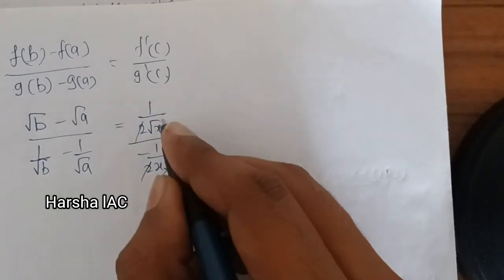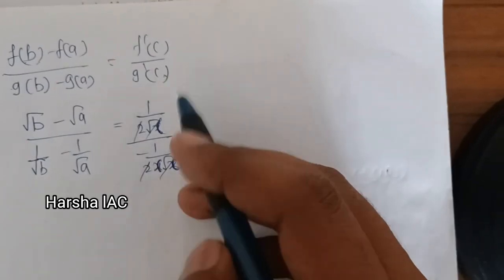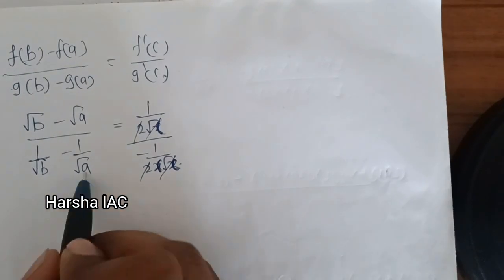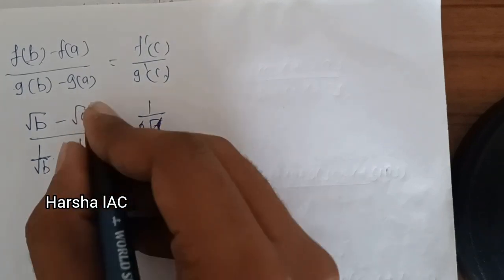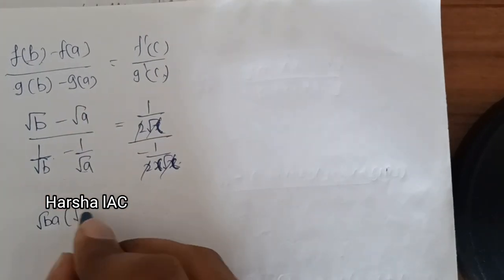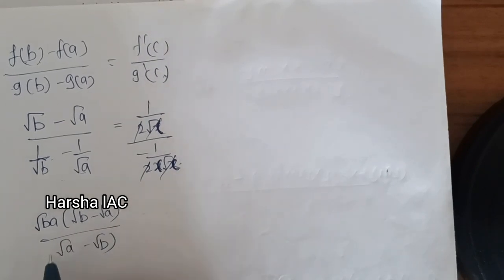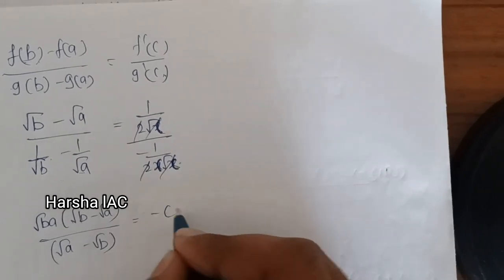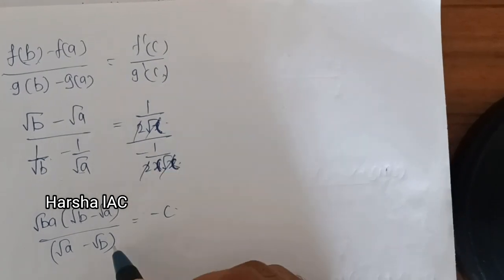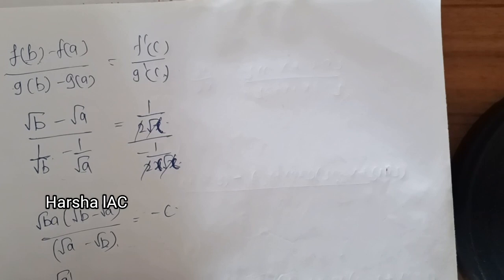This will cancel, and here it will not be x, it will be c, because we have to find the value of c. Then cross multiply, and by taking the LCM, root b into root a goes to the numerator, giving root b minus root a by root a minus root b. Next, only minus c is left, and this c goes to the numerator.